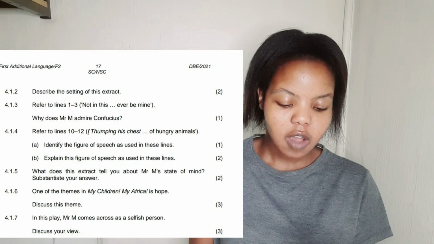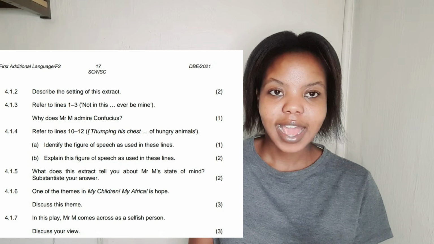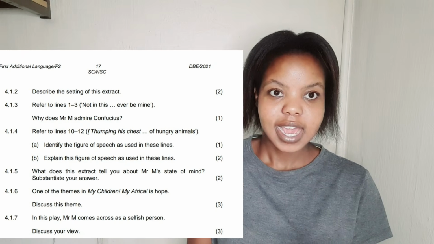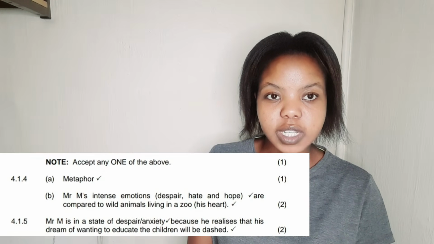so now 4.1.4, you must identify the figure of speech as used in these lines. Which figure of speech is used in lines 10 to 12? You must also know your figures of speech when you write English. It's part of English anyway. Alright, so 4.1.4, it's a metaphor, right? The figure of speech is metaphor.